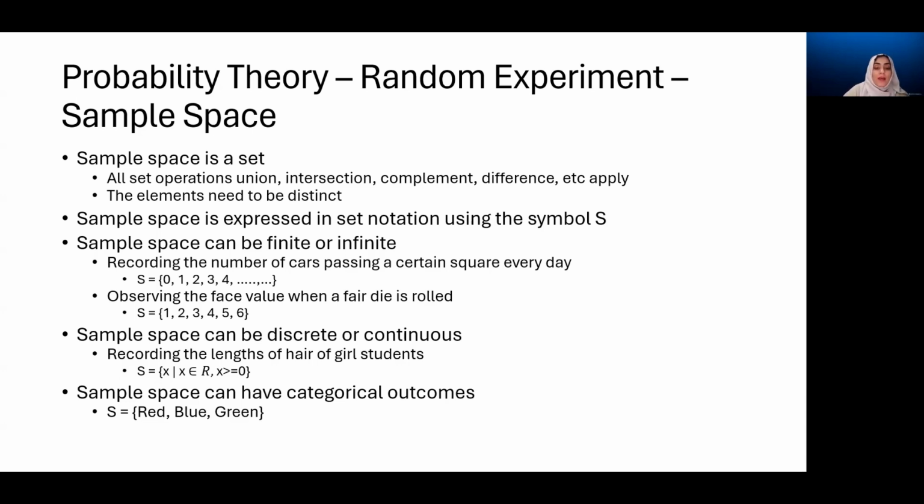Then the sample space can have categorical outcomes also, such as in the balls in the bag example. We had 3 colored balls in the bag, so the outcome would be red, green, or blue, and it can be written like this. So either you list all the values in the sample space if they are finite and you can easily do it, or else you can use the set builder notation to define it if it is continuous and you want to define it as a range.